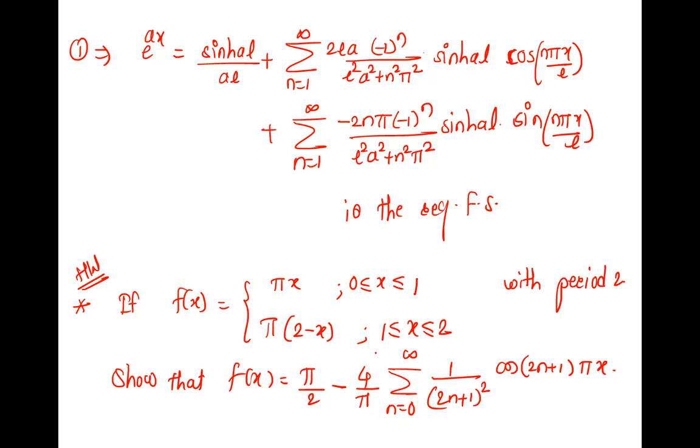And you will compare it with 0 to 2L because there is no such word like half range, right? There is no cosine word, there is no sine word, and there is no half range word. So this is the full range, and full range is compared with 0 to 2L. So try, compare with 0 to 2L, find the Fourier series, find all A0, AN, and BN. You will get your answer.